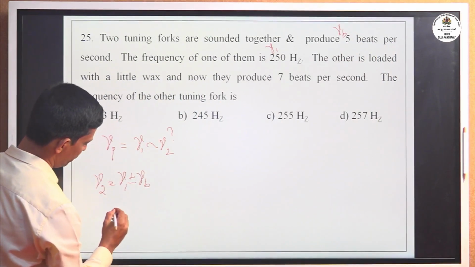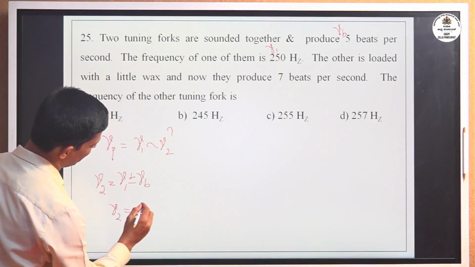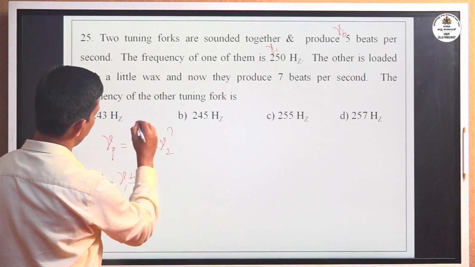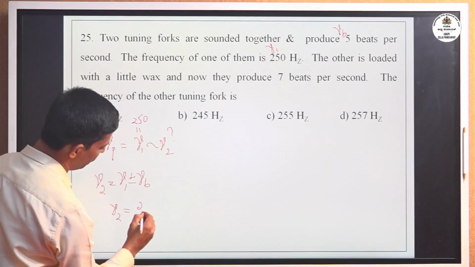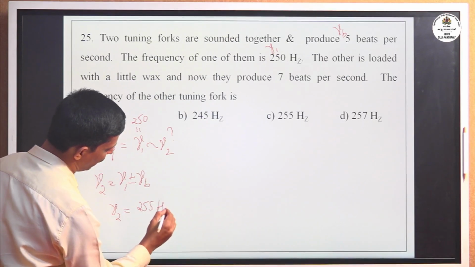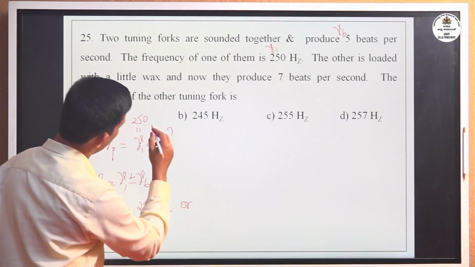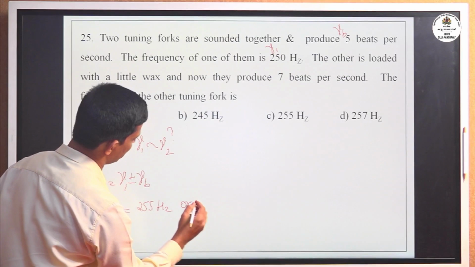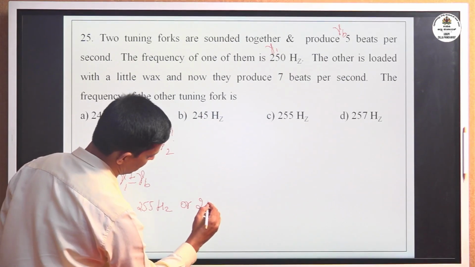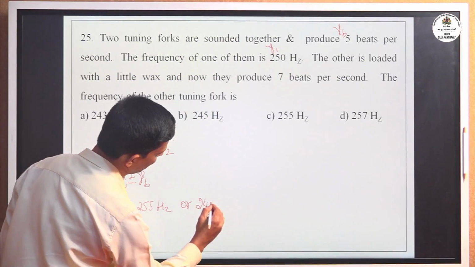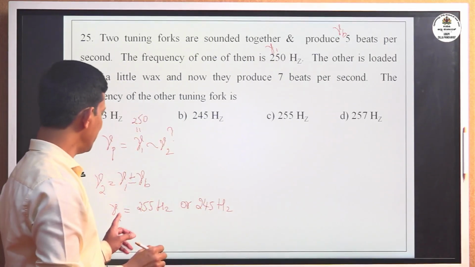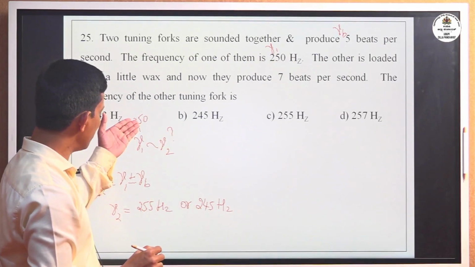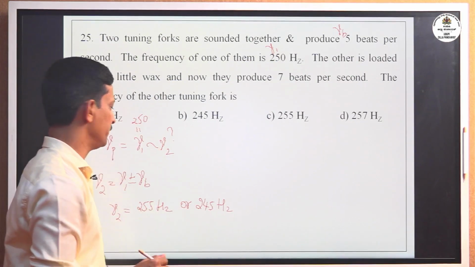Then nu2 is 250 plus 5, that is 255 Hz, or 250 minus 5, that is 245 Hz. Understood now? Here nu2 is 250 plus 5 or 250 minus 5.